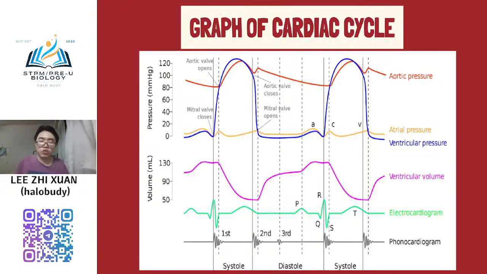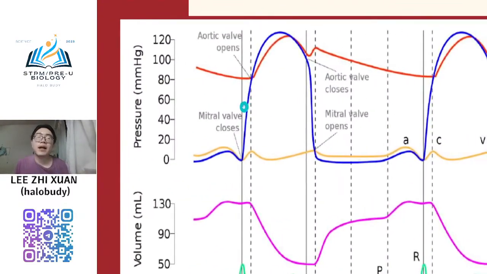Ultra chamber pressure. Okay, so what does it mean? Apa maksud ni? Dia bagi makna apa? Okay, so I already mentioned to you about the cardiac cycle. You need to know about the pressure and also volume and also the valve. So if you already know this concept, you will know what this graph presents.